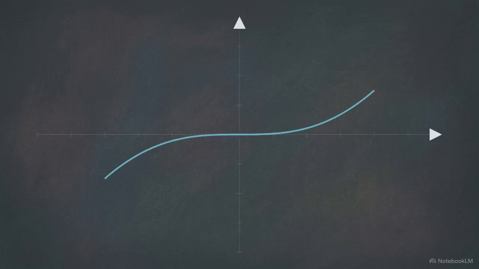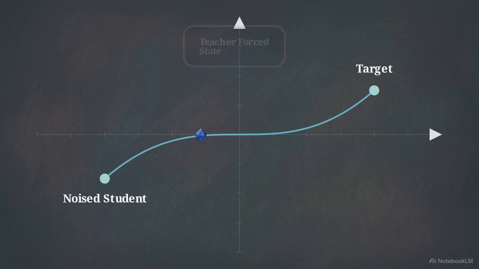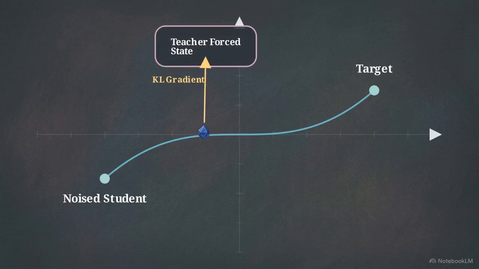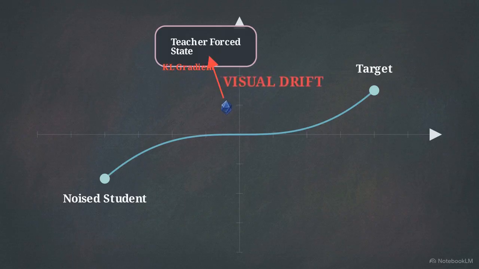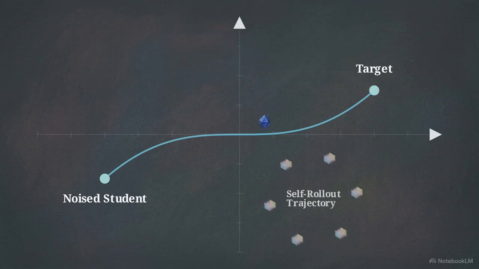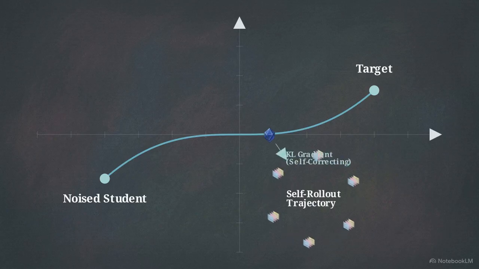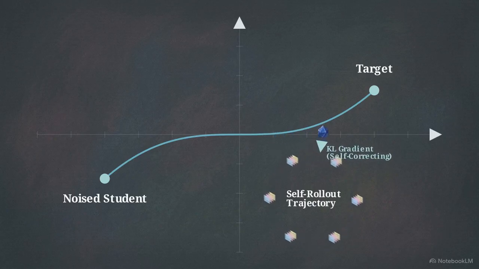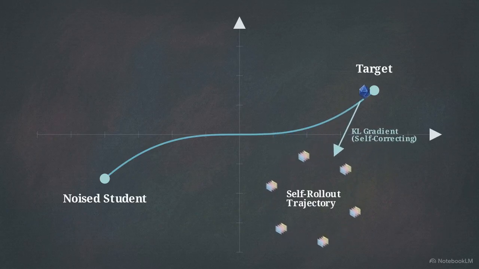This flow matching graph represents distribution matching distillation, tracking a probability trajectory from a noised student to a target. Standard setups force the student to minimize the difference between its predictions and perfect teacher-forced states. But if trained only on perfect states, a model never learns to recover from its own mistakes, compounding the visual drift. To fix this, researchers bypassed static teacher states entirely, executing the distillation over long, self-rollout trajectories.